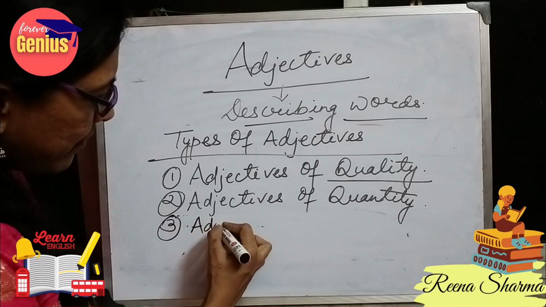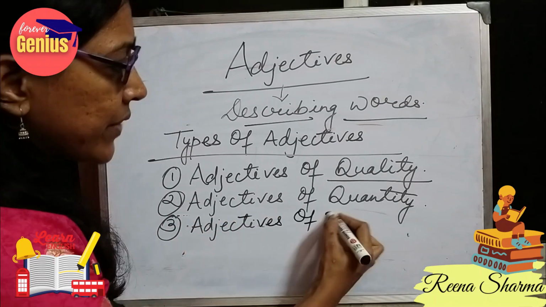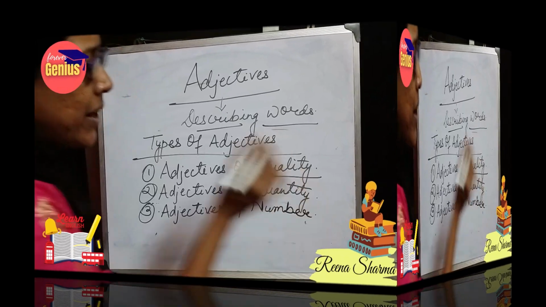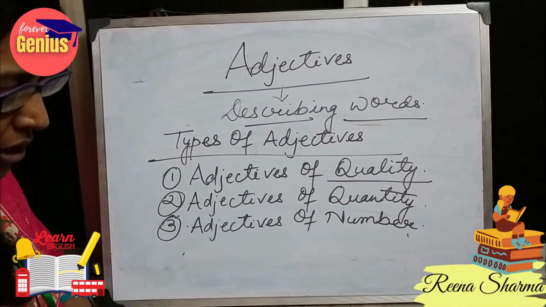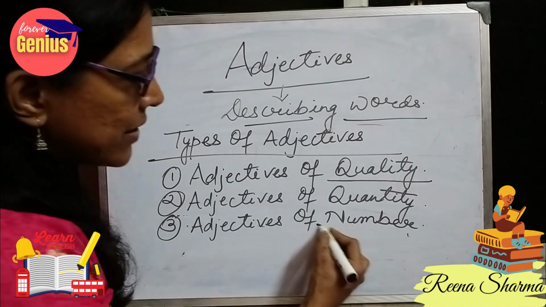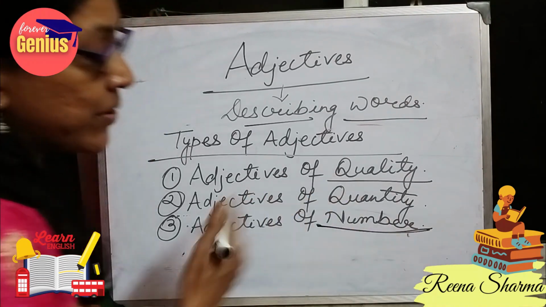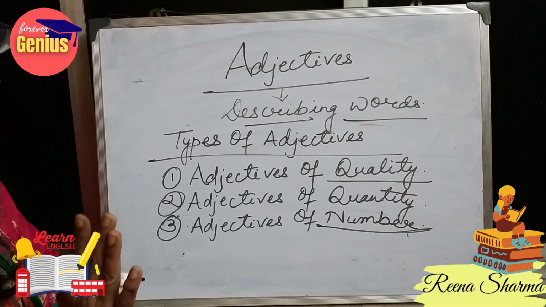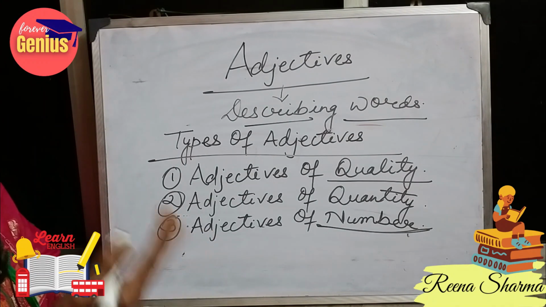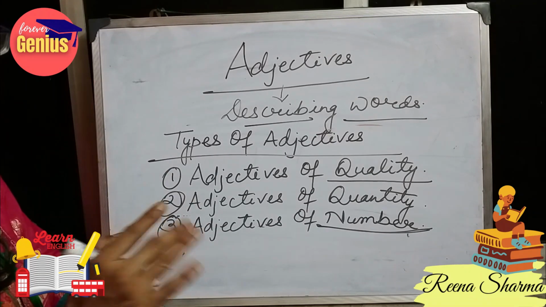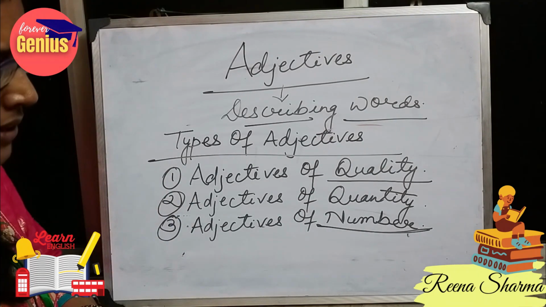Number three is adjectives of number. When we write numbers, that comes into adjectives of number. But these numbers can be of three types. Definite means when I can give an exact number like 5, 6, last, first, fourth, 25,000.